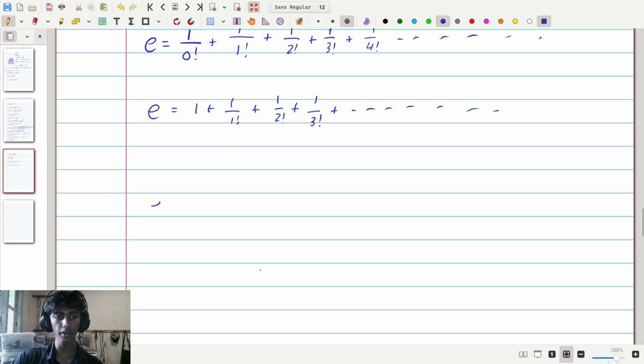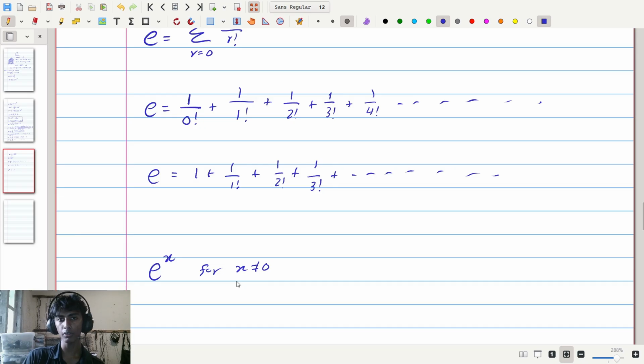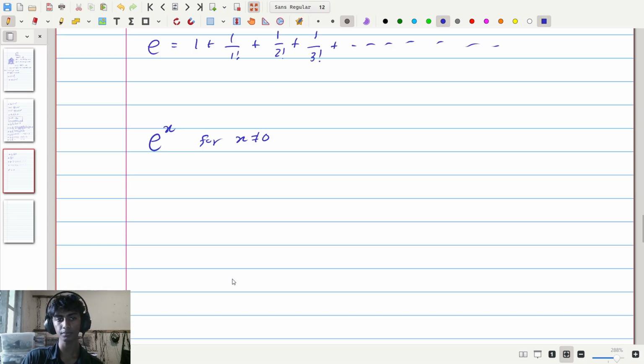Let's now consider what e to some power x would be, and let's just say x not equal to 0. There is an x equal to 0 case also, of course, but for our purposes let's first make x not equal to 0 so that we can have some nice things happen. So e to the x is what?